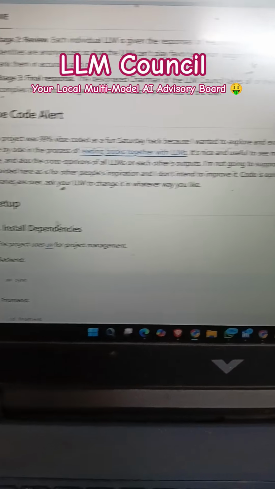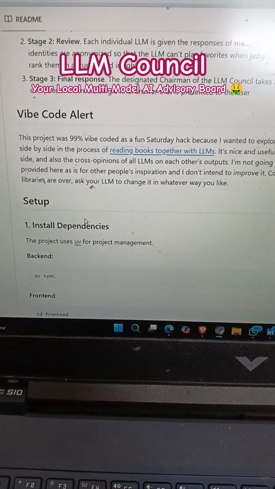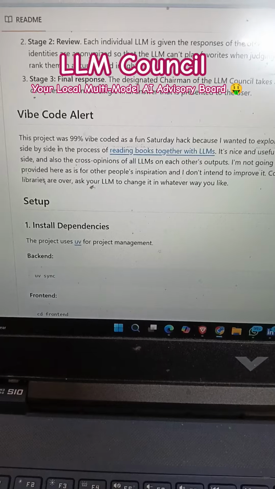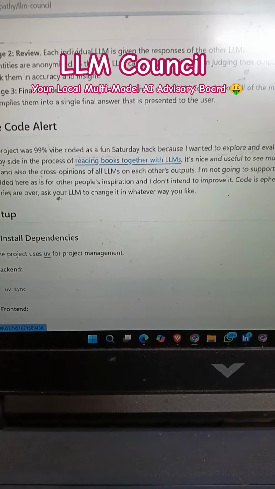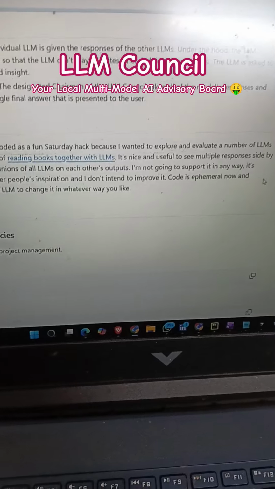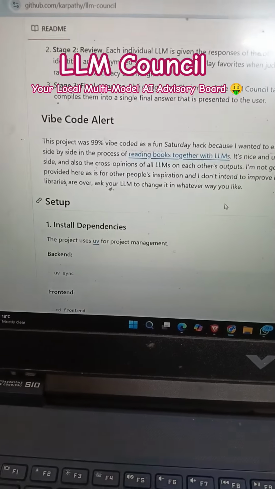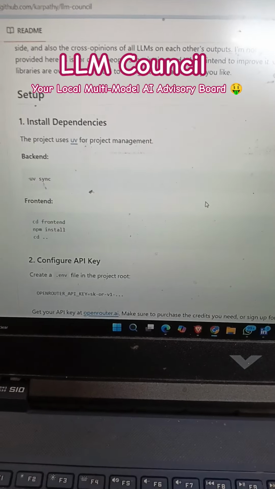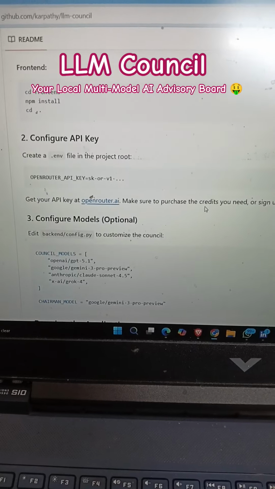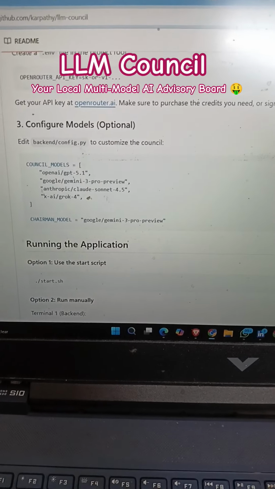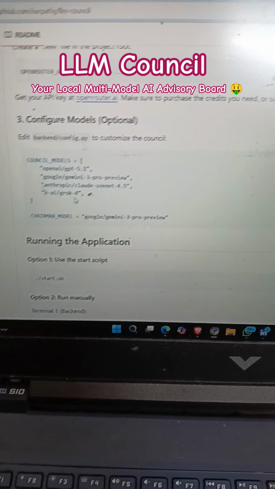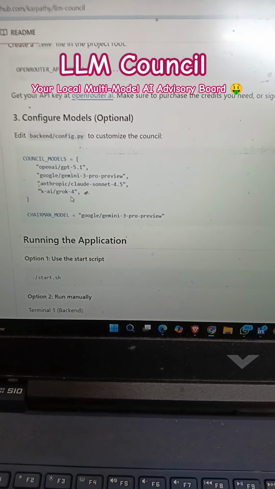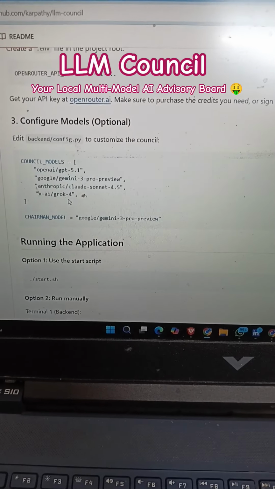It's interesting, right? You can see that the author himself mentioned it's 99% vibe coded. He did it on a Sunday as a fun project, so he just implemented his thought. He clearly mentioned in the readme that of course you have to provide the API and whatever models you want to implement. Based on that it will execute and return the response.